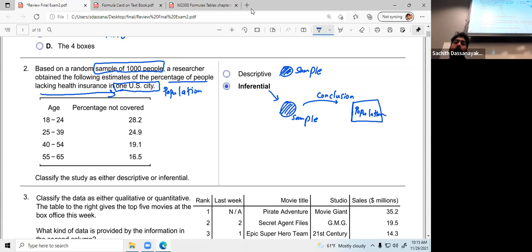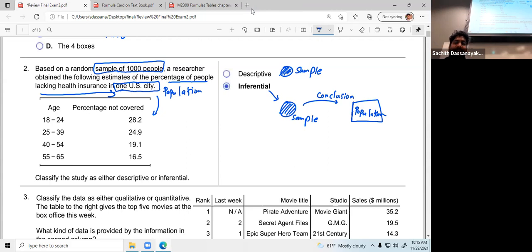He starts from his sample, 1,000 people, and based on 1,000 people, he has done a conclusion about people in this US city. So start from the sample, finally end up with the population. So what is that? Inferential.